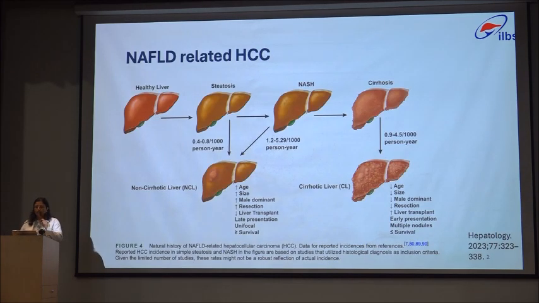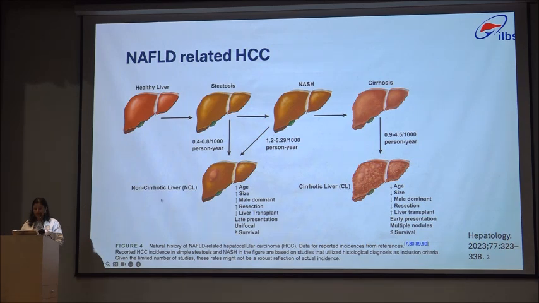First, coming to NAFLD-related HCC pathophysiology and natural history of NAFLD-related HCC, the data for reported incidences are from various references published in Hepatology International. Healthy liver to steatosis, 0.4 to 0.8 per 1,000 person years, and then a reversible stage till here, 1.2 to 5.29 per 1,000 person years to NASH, and then non-cirrhotic liver and cirrhotic liver with various contributing factors.